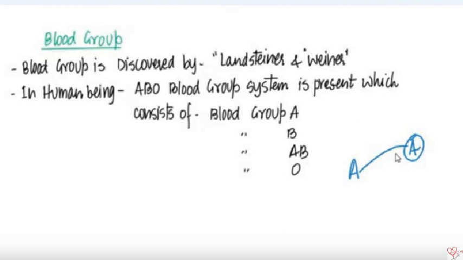Now, the second thing we have to remember is who discovered blood group. Blood group was discovered by Landsteiner and Wiener. Who discovered blood group? Landsteiner and Wiener discovered blood group.